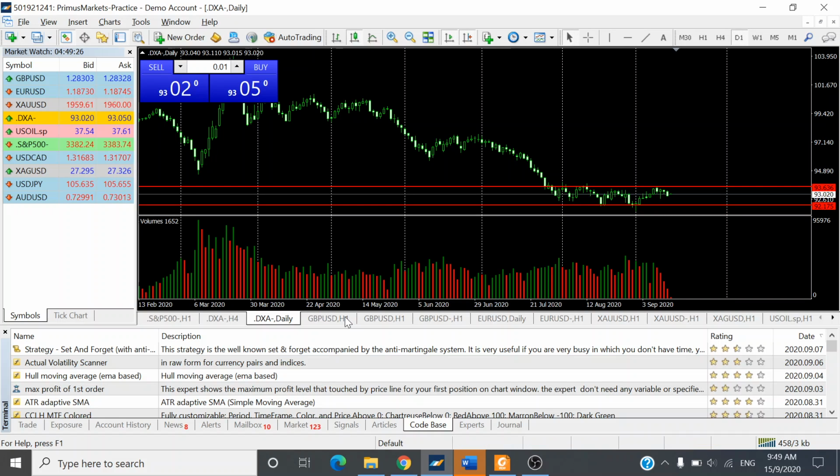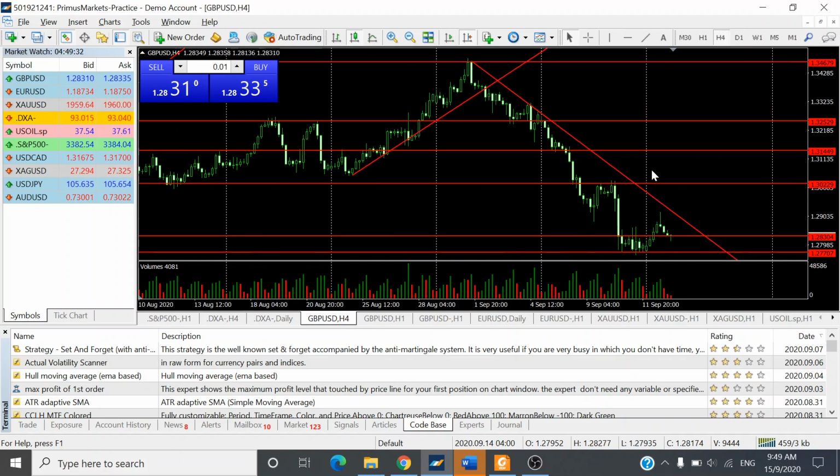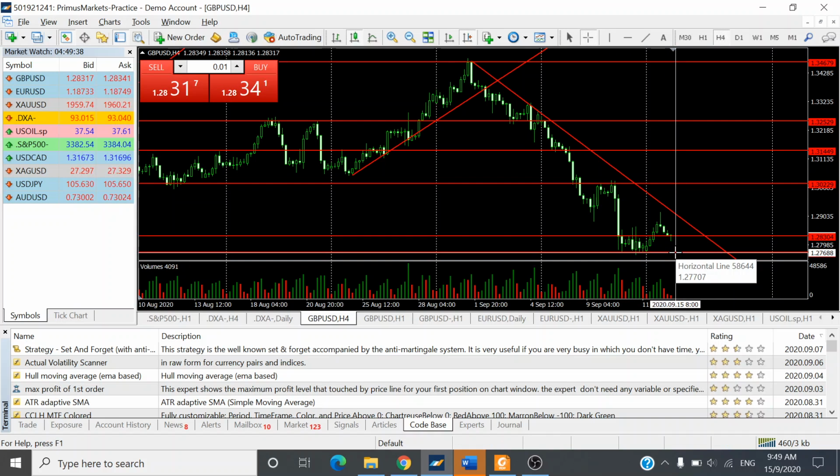So moving on to the UK pound. The UK pound yesterday moved up and then came back down during the evening sessions. And currently the UK pound has found support levels of about 1.2770, and it will be consolidating within a range of 1.2770 and a high of 1.2917 within the 150 pip range.